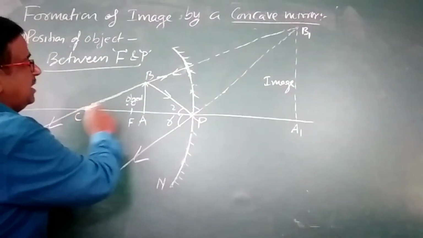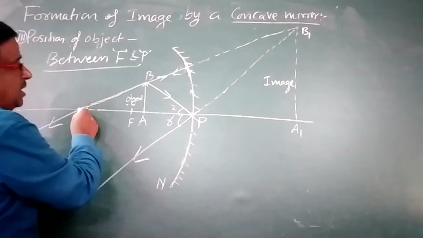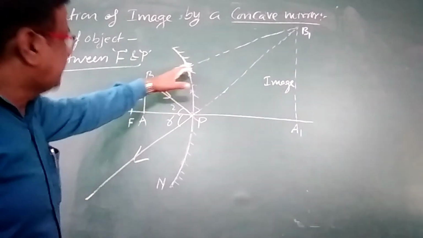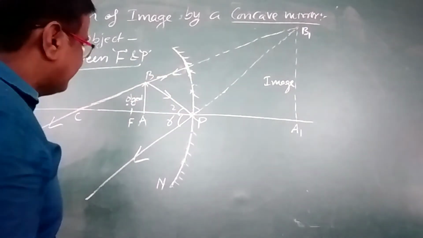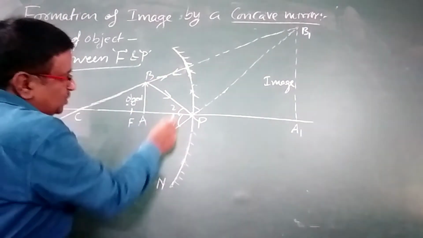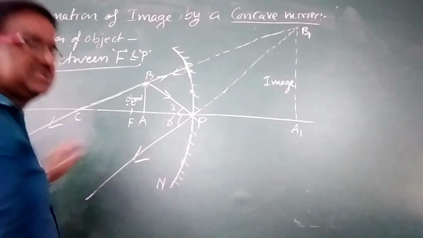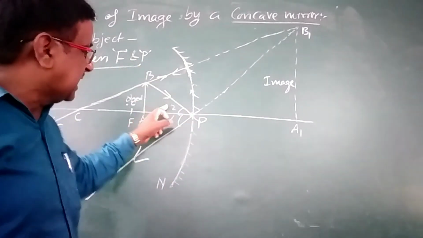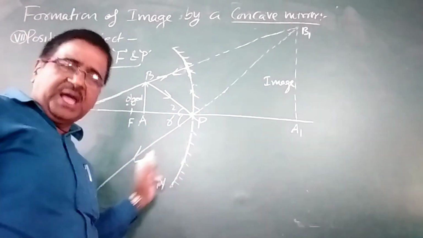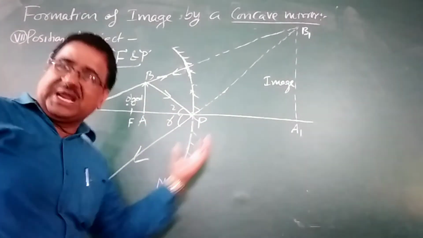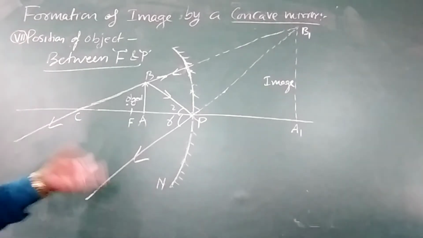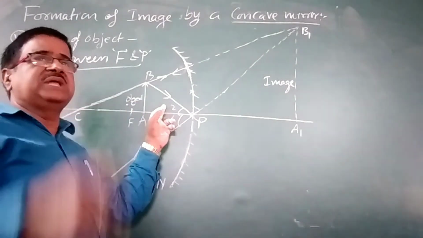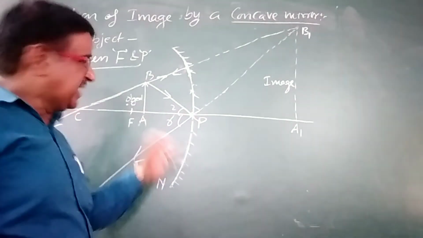A light ray that appears to come through the center of curvature will retrace its path. On that rule it is retracing. And ये वाला जो दिया है ये laws of reflection से दिया. Light ray falling on pole at an angle I, it will be reflected back at the same angle, because there is a law, angle of incidence is equal to angle of reflection.